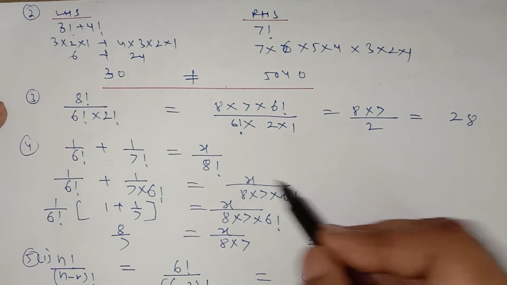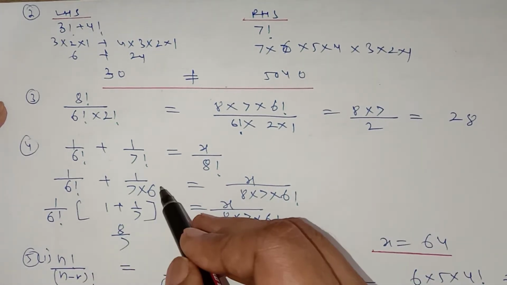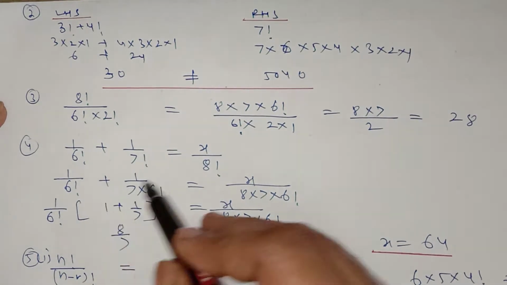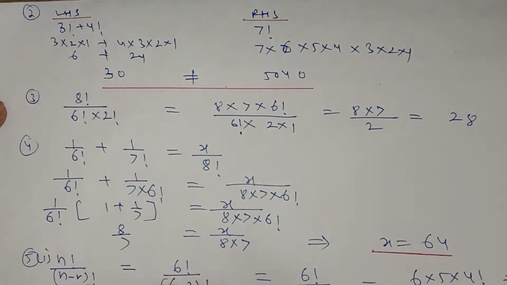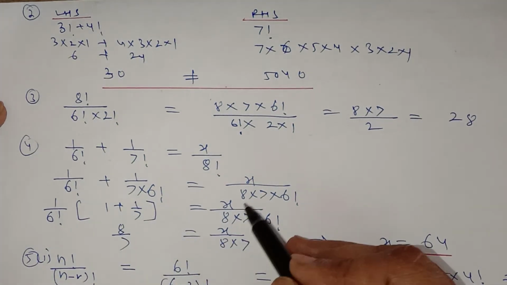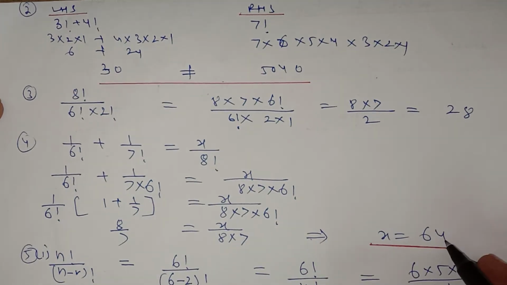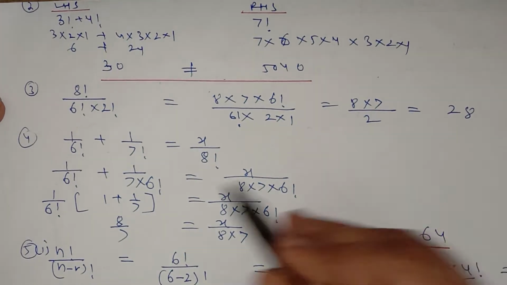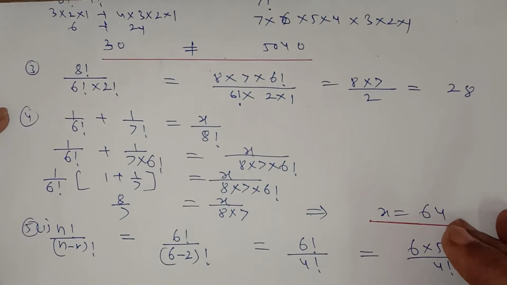Why am I doing this? Because you can take 1 upon 6 factorial common in the first and second term of the left hand side. So you'll get 1 plus 1 upon 7, and this factorial 6 will be cancelled out with the factorial 6, and you will get 7 plus 1 upon 7, which is 8 upon 7, is equal to x upon 8 into 7. The value of x will be 64. So this is the way you can shorten it by taking common.